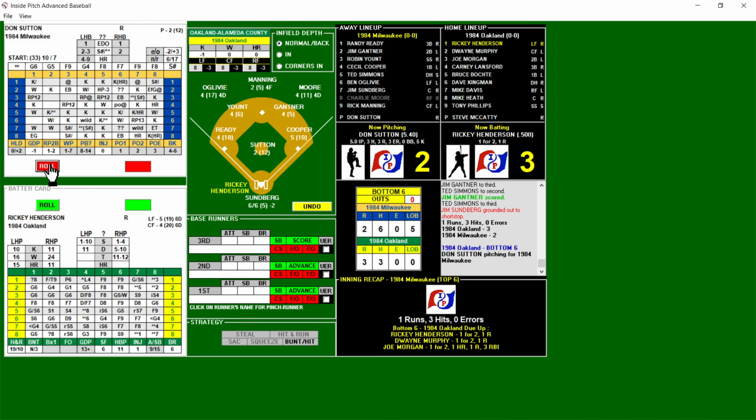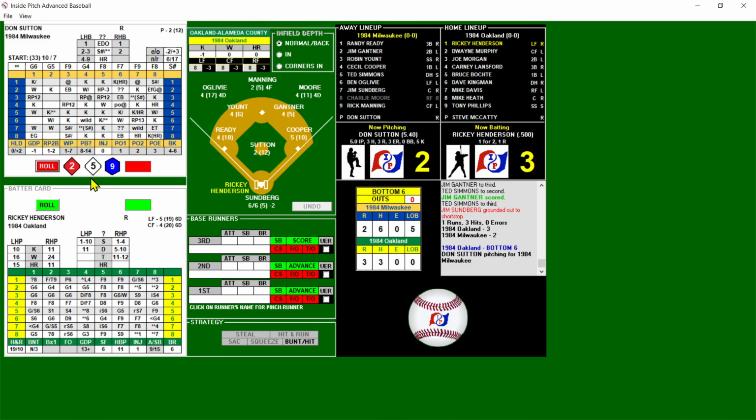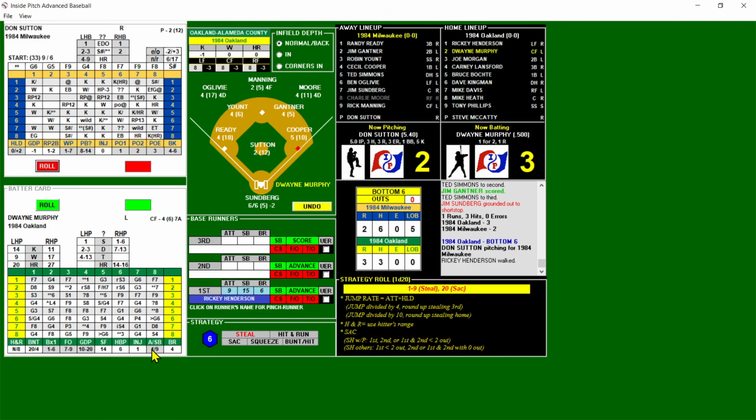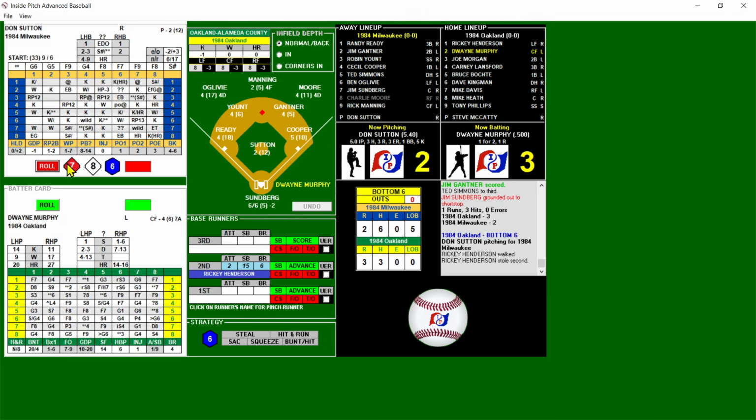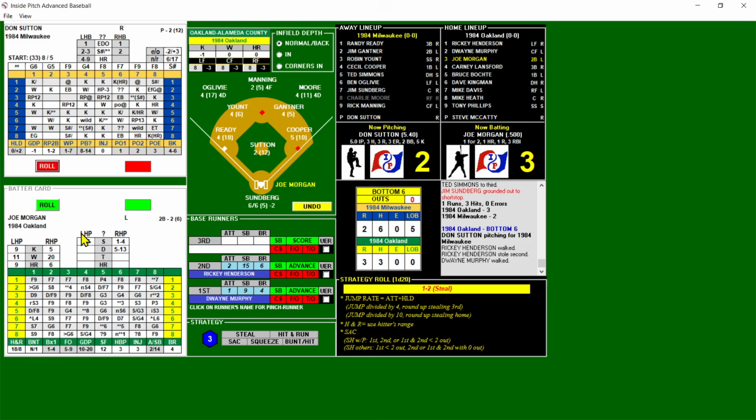Bottom six. Sutton will face Henderson. Good game. And that is a walk chance, and it will be a walk. You don't want to walk Ricky. He will get the steal, and ahead with Ricky, I will try and steal this base, and he will be safe. So runner on second, nobody out for Dwayne Murphy. And here's a walk chance, and that's going to be a walk. So Sutton has walked 2. It's first and second, nobody out.